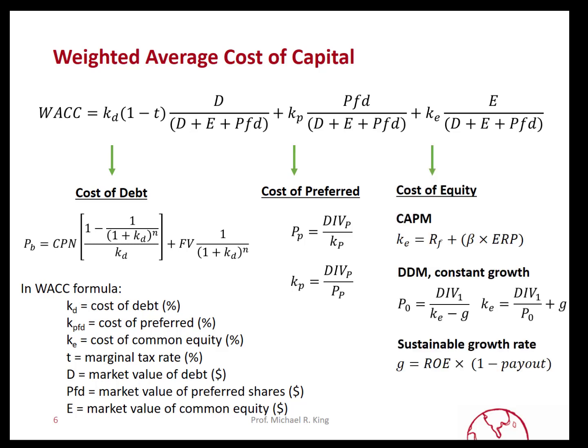preferred is. And for the CAPM, you can see here that we need to know what the beta is for the company. We observe the risk-free rate as a long-term bond yield 10 years or greater, and we have an equity risk premium, which for North American stocks is between 4 to 6%. We did talk briefly about how you can back this out from a dividend discount model with constant growth. However, this method is not generally recommended because many companies do not pay dividends, and it is quite difficult to forecast a sustainable growth rate.